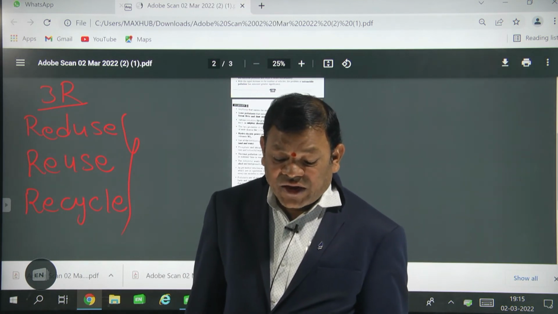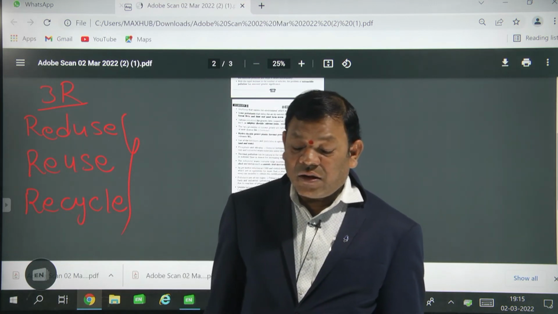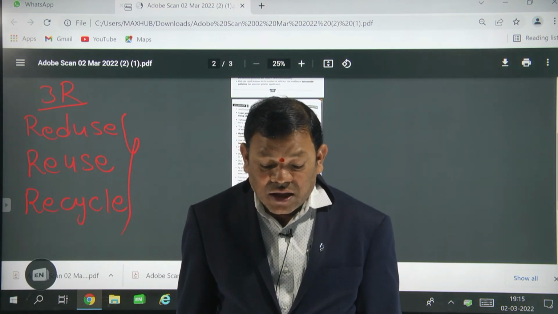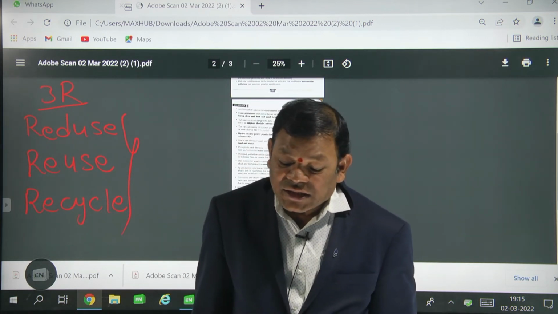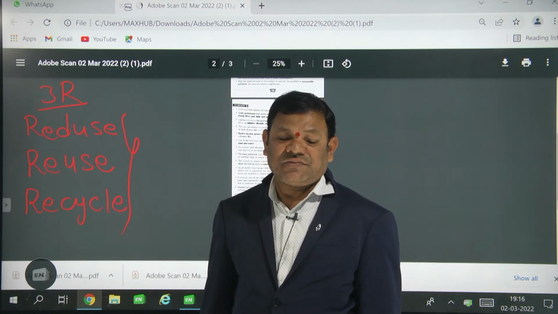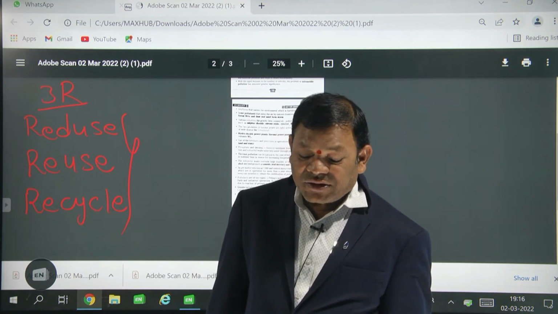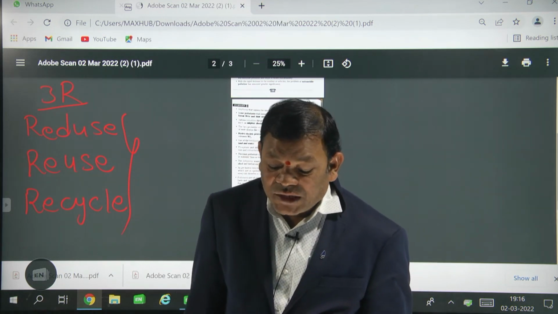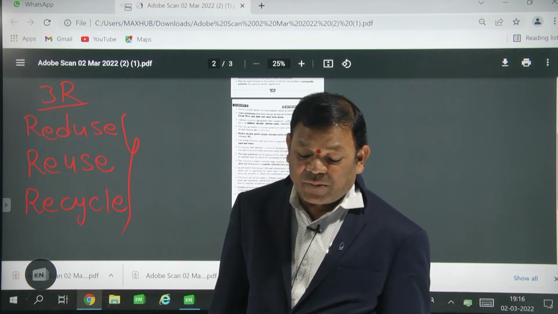Do you know the granite factory present in Chimakurti? Cement factories are present in Macherla, and limestone factories are present in Pidugurala. These are the most polluted areas of Andhra Pradesh. What are the most polluted areas? One is Chimakurti, which has granite factories. Cement factories are in Macherla and limestone factories in Pidugurala.